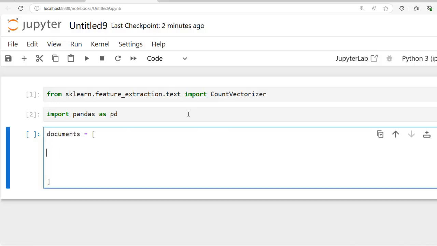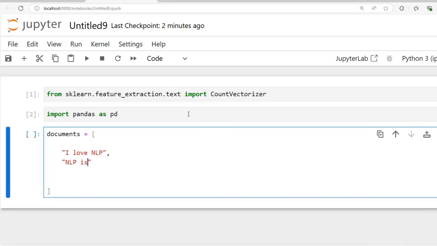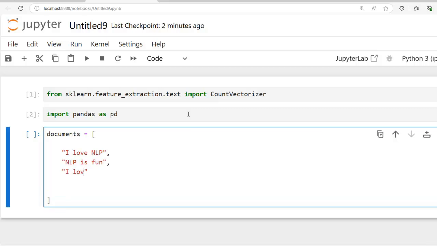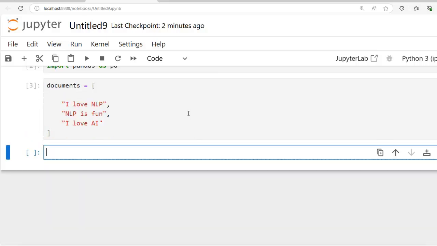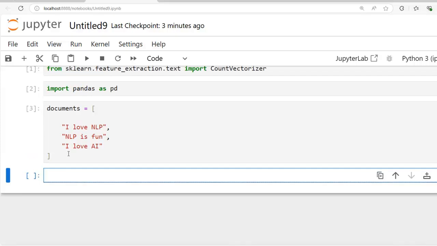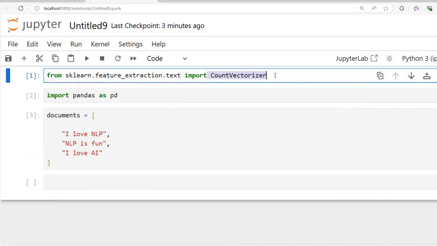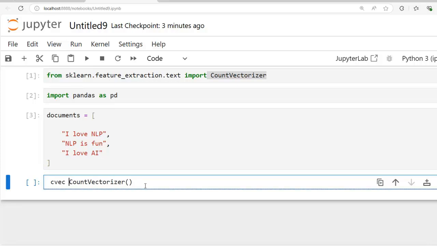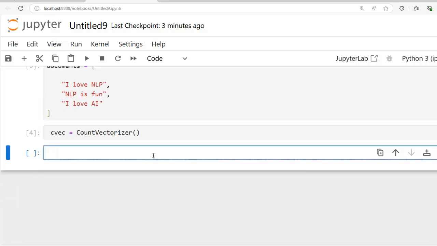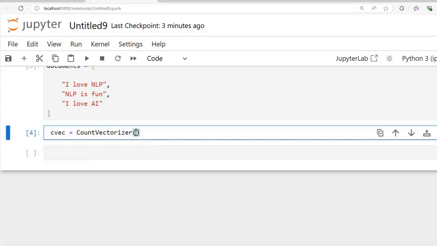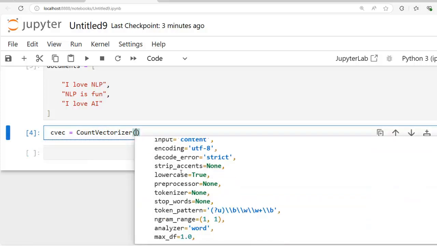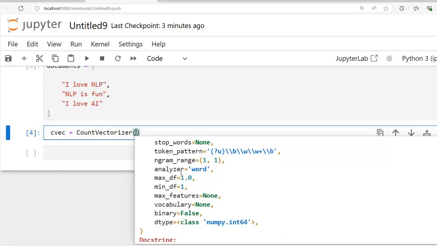So let's create documents, 3 documents. I love NLP. NLP is fun. I love AI. So these are our 3 documents. Each one is just a short sentence. Now let's create an object of this particular class, CountVectorizer, with the name cvec. Before we move forward, let's check the parameters of this class. Let's put the cursor over here and press shift tab. You can see this CountVectorizer contains this many parameters.